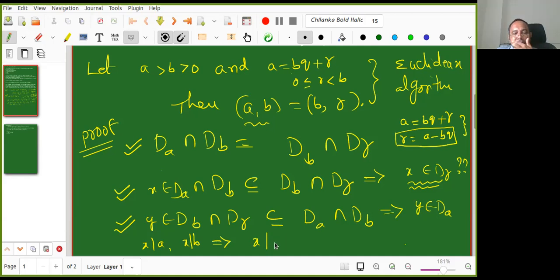That is true for any x and y. Now, what is x equal to and y equal to? I choose now. x equals 1 and y equals minus q. So X divides A minus BQ. X divides A, X divides B, then it divides any of their linear combination. So A minus BQ also it divides.